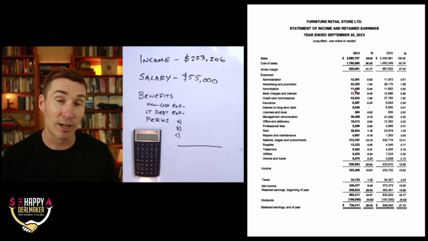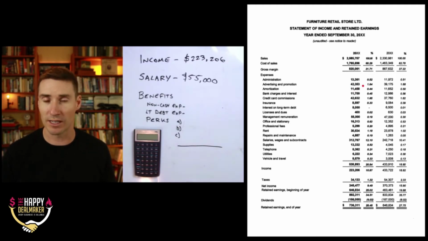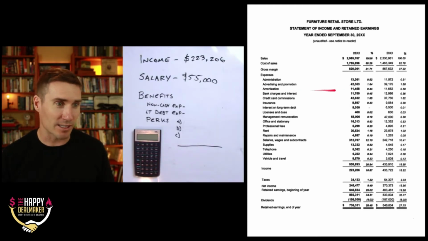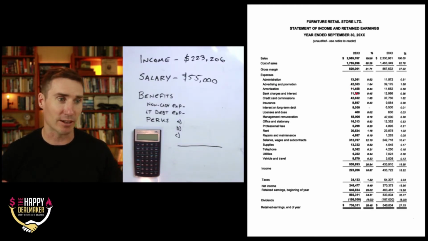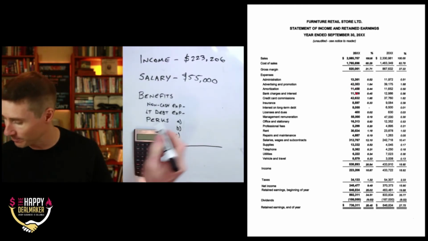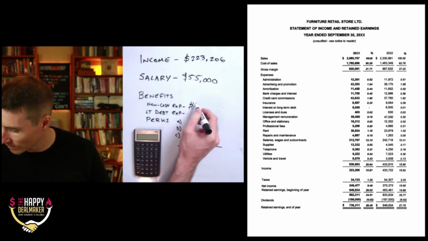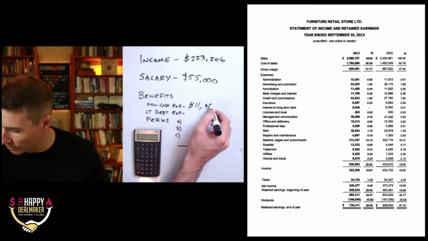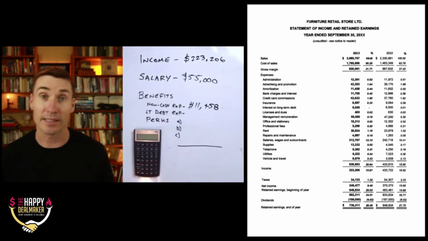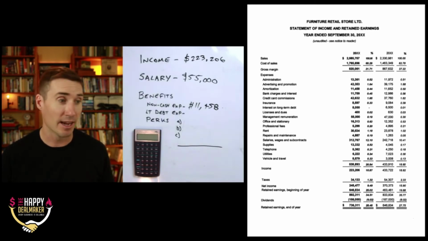But at the end of the day, really, this is cash that you could consider discretionary cash that you can use in whatever way you actually want. So that's what this line is here, amortization. We're going to pull that number right there, 11,458, because that's a benefit that we get in our organization, and it's actually cash that we can put into our pocket at the end of the day that does not show up in the income.